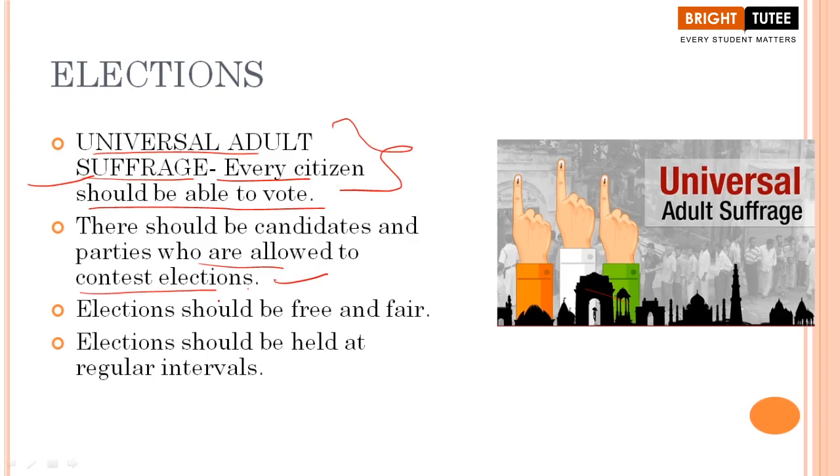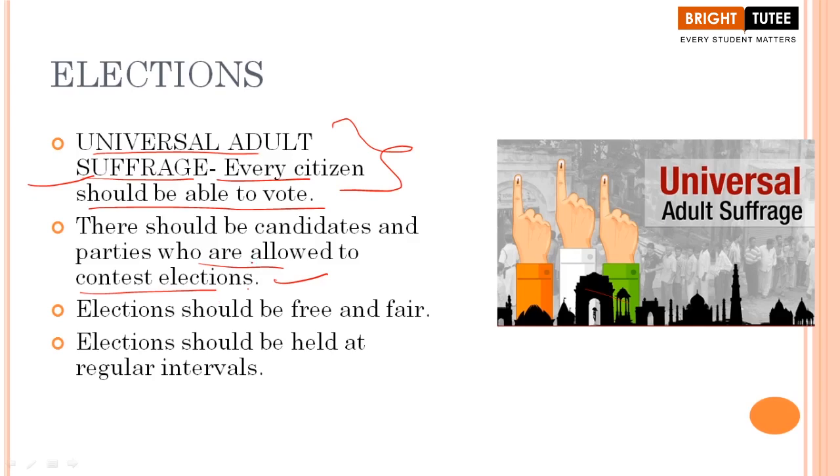They can weigh the pros and cons, like I told you previously, that each and every party has certain ideologies. They had done certain works when they were in power. So people can definitely look at those things, right? When we are talking about the national problems, the national issues, which party had handled them very correctly. These are some of the points that people can look for and they can elect their representatives. Am I correct here? Definitely.